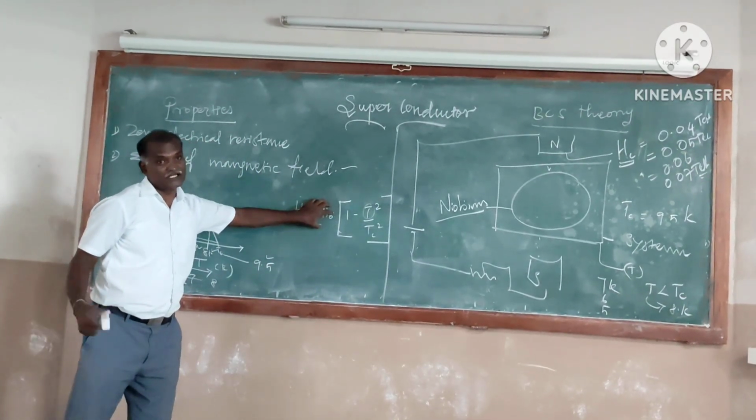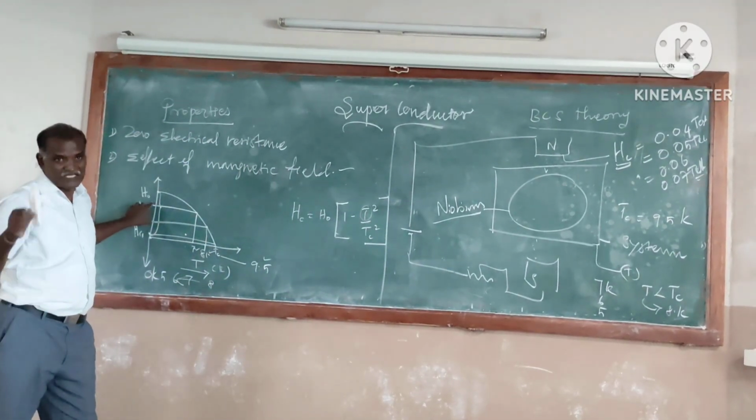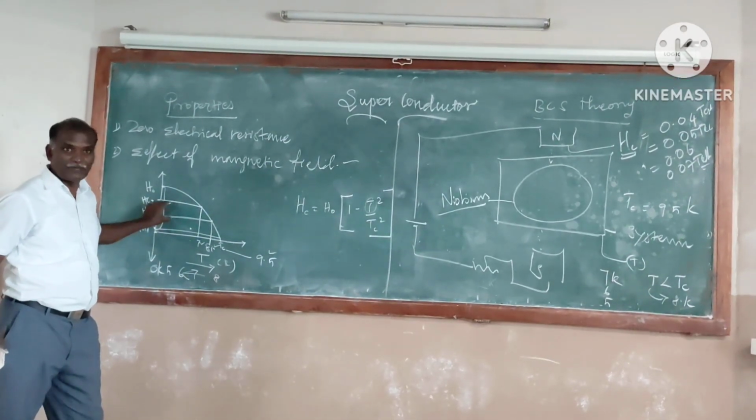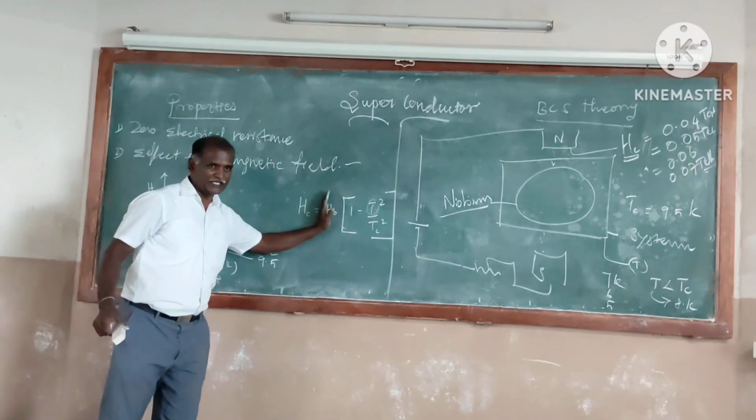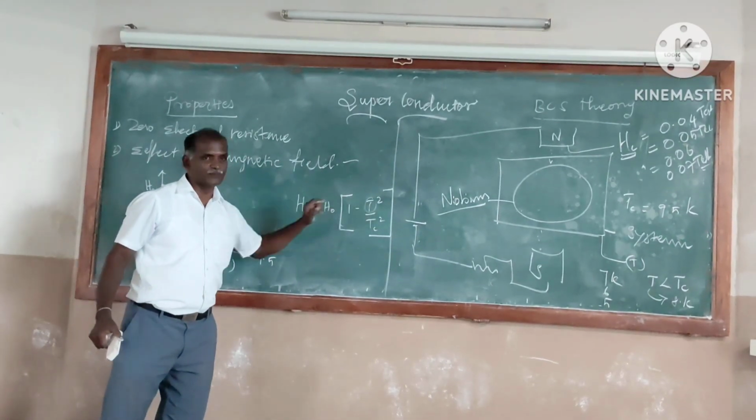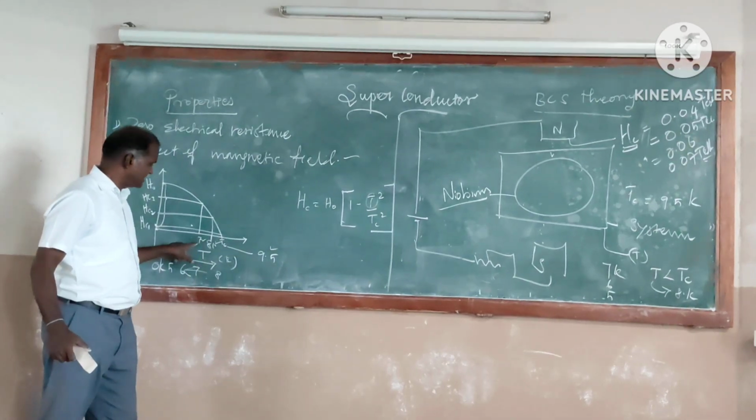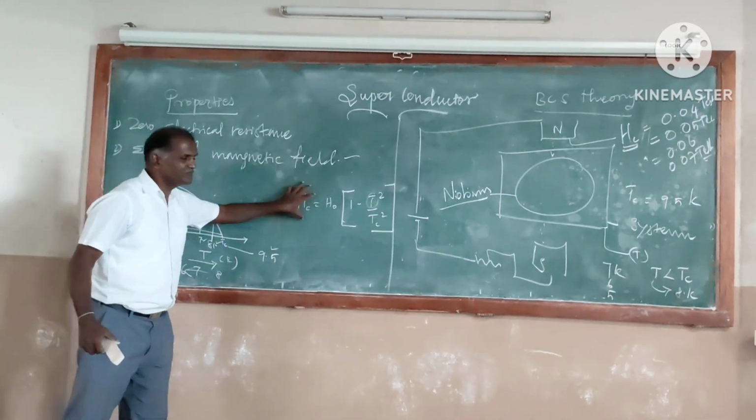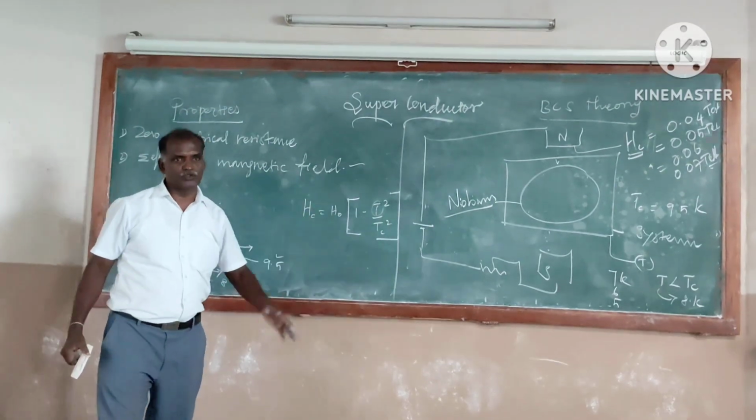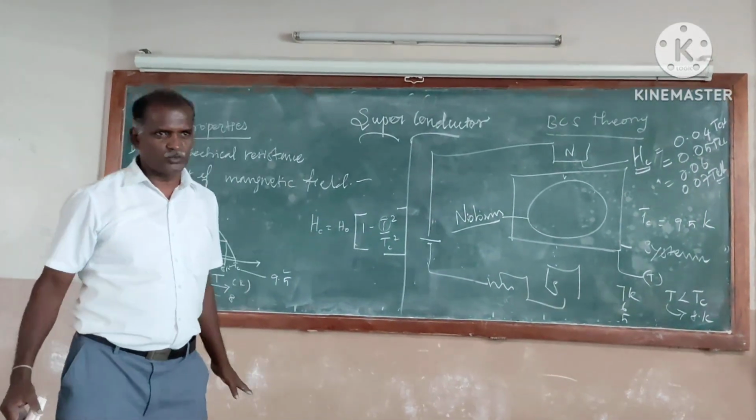H naught is already decided. When the same material is kept at 0 K, what would be the critical magnetic field? It is the maximum value. We just put it here. If you put it, you can find the critical magnetic field at any temperature. Maybe 7 or 8 or 6, whatever it may be, you can find the correct value for the critical magnetic field needed to cancel the superconducting. I hope that you are clear.